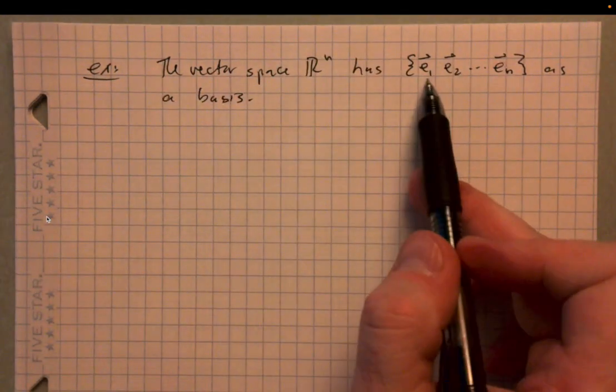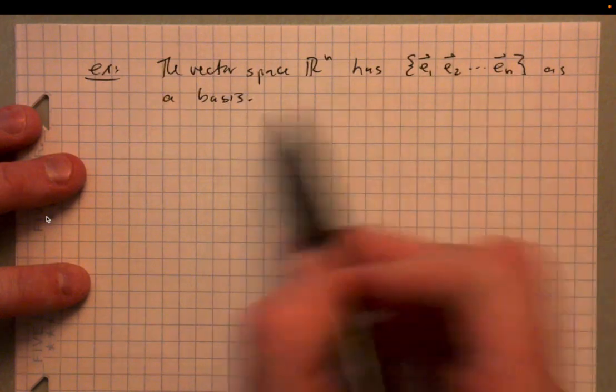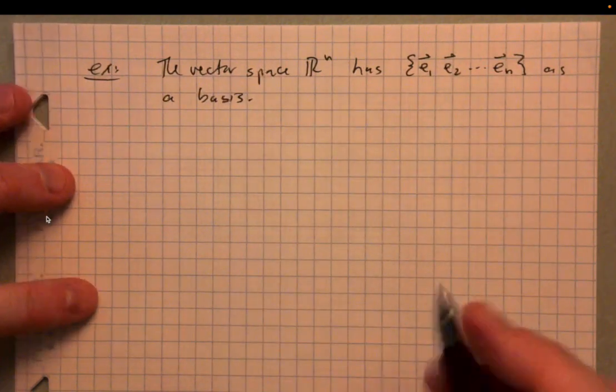These e1, e2 through en are the standard unit direction vectors. So 1, 0, 0, 0, then 0, 1, 0, 0, then 0, 0, 1, 0, and so on. These are just the unit direction vectors, and so this basis is called the standard basis for Rn.